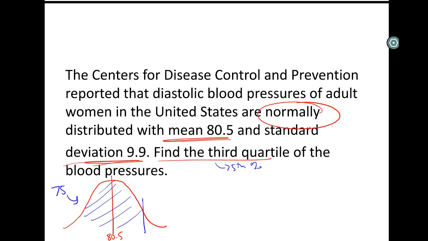So we have 75% of the values below whatever our third quartile is, which we don't know. And this is what we're going to use inverse norm to find. Nice thing about a percentile, or in this case a quartile, is it already gives us area to the left. So we're just going to pop that in with our mean and our standard deviation, and we've got our answer. Boom. And since I wasn't given any units for this blood pressure, I can leave it unitless. But normally we should put our units back on.